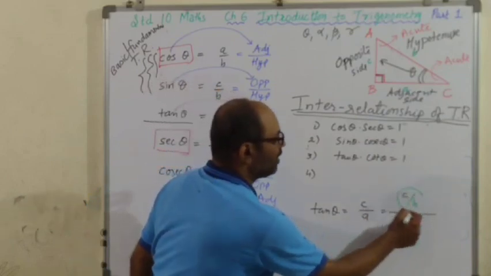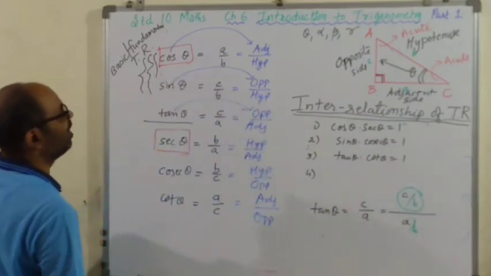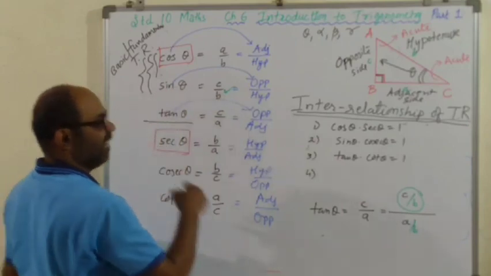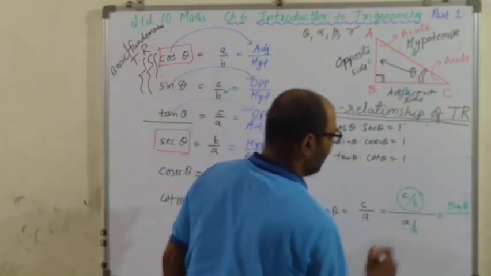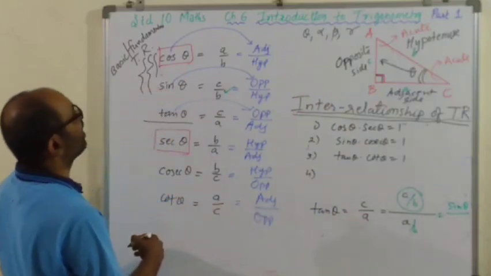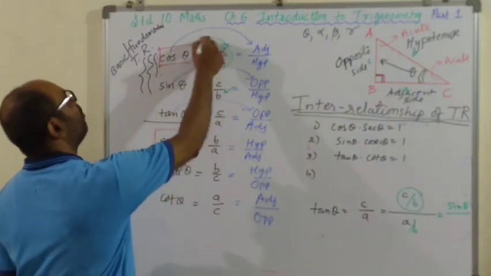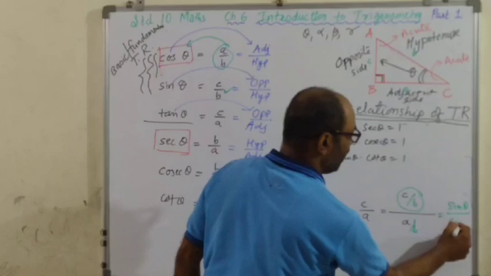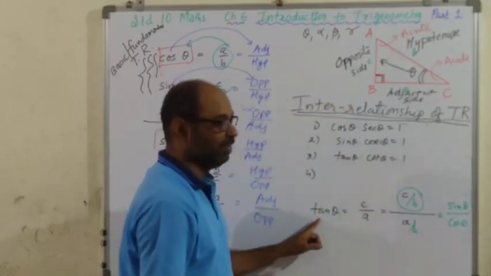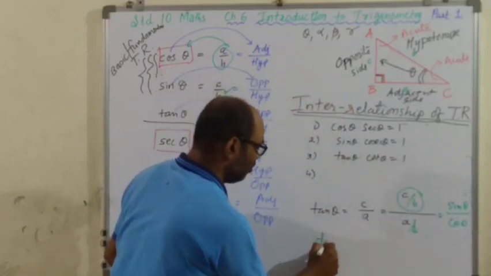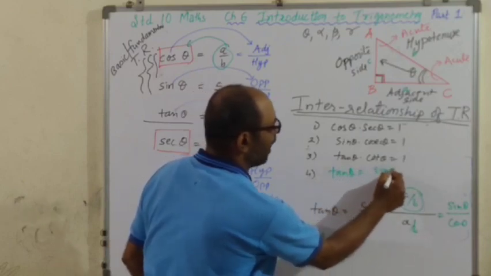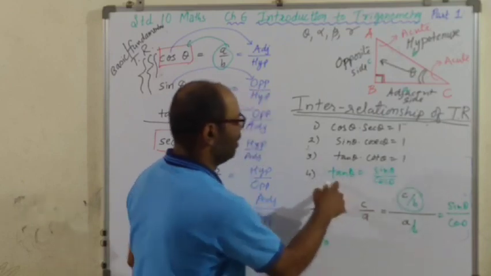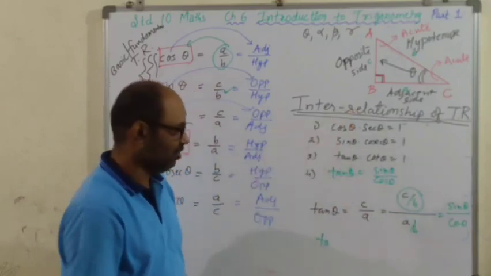Now what is C upon B? देख लीजिए. Where is C upon B? ये रहा sin theta. So in place of C upon B, I can write sin theta. And what is A upon B? कहाँ है? ये रहा A upon B. That is cos theta. So I established relationship between tan, sin and cos. So you can say fourth one, tan theta is equal to sin theta upon cos theta. So this is fourth interrelationship.